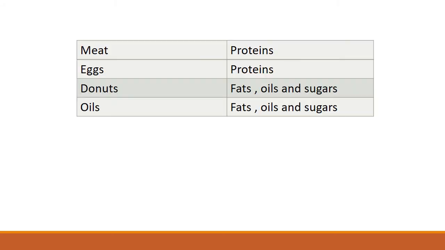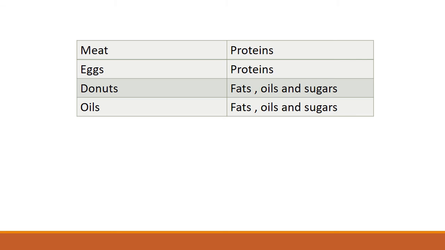The next food item is meat. So students, which food group does meat belong to? We have just discussed. It belongs to the food group of proteins. Meat provides proteins to our body. The next food item is eggs. Eggs belong to the food group of proteins as well, as they provide proteins to our body.